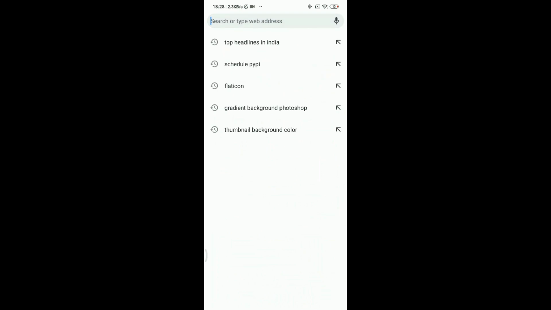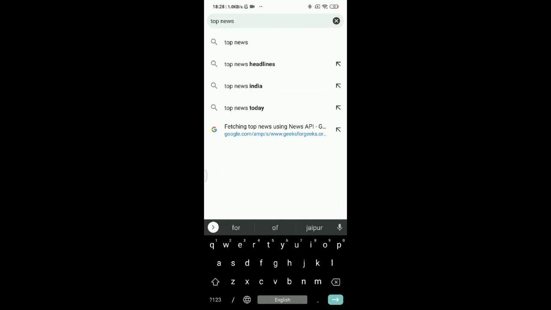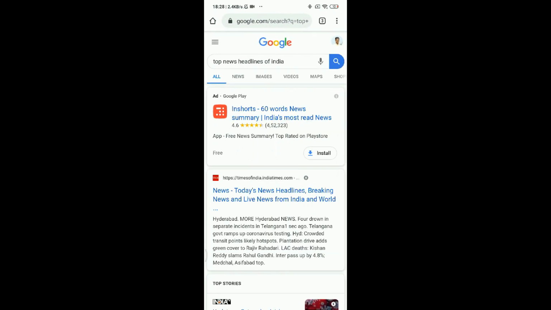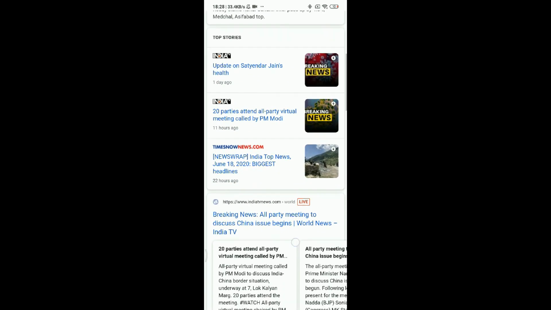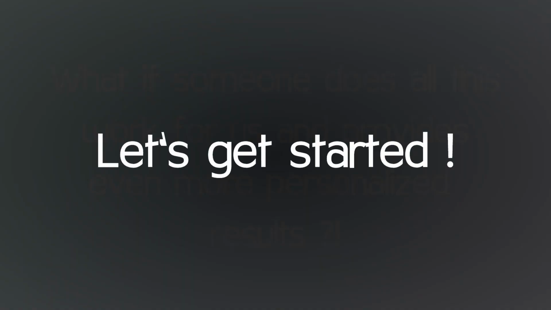This is the traditional method for searching anything. Go to Google, search for whatever you want, and then look for correct search results. You can also use Google Assistant, Siri, or Alexa. But what if someone does all this work for you and provides even more personalized results?